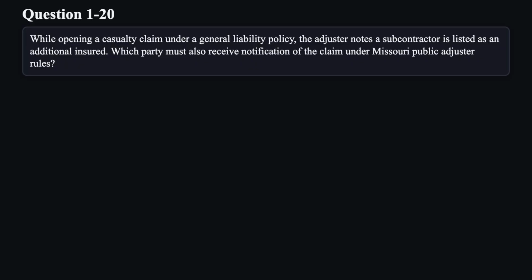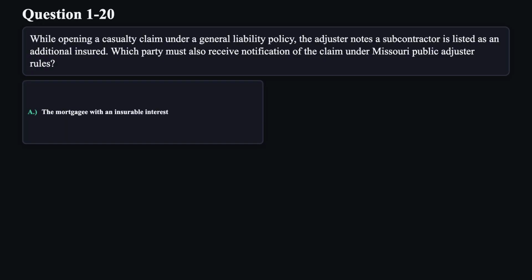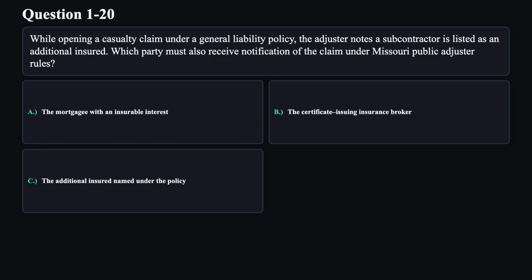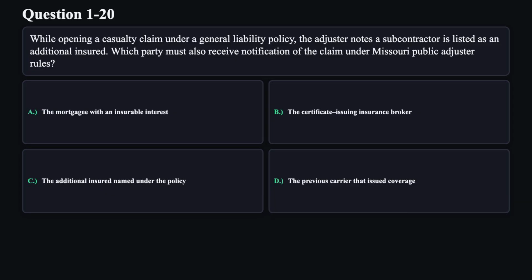Question 20. While opening a casualty claim under a general liability policy, the adjuster notes a subcontractor is listed as an additional insured. Which party must also receive notification of the claim under Missouri Public Adjuster Rules? A. The mortgagee with an insurable interest. B. The certificate issuing insurance broker. C. The additional insured named under the policy. D. The previous carrier that issued coverage.